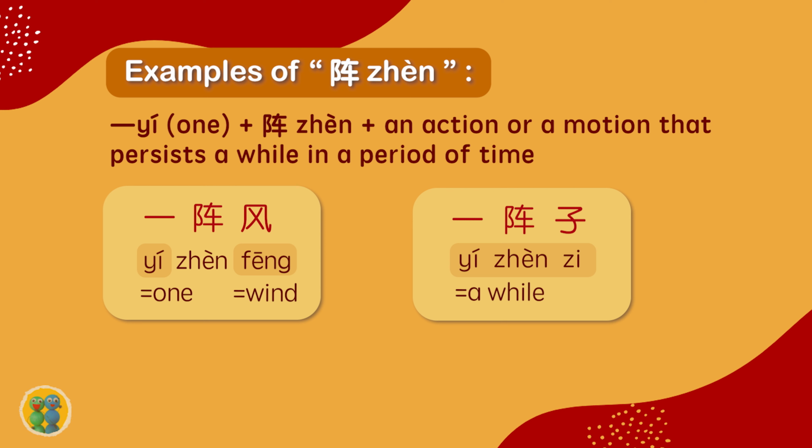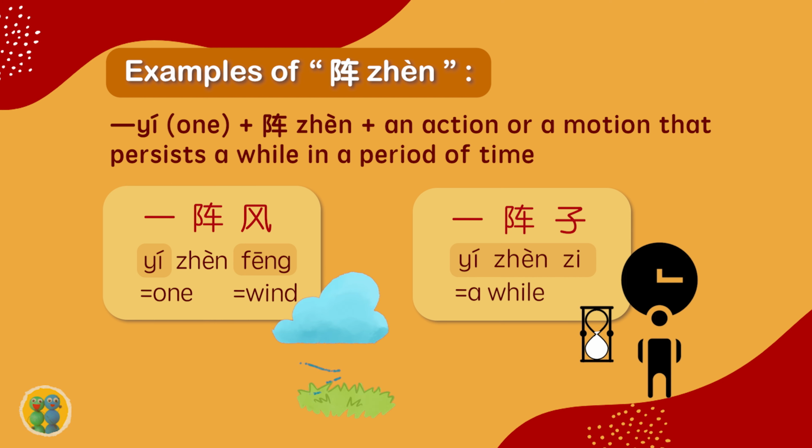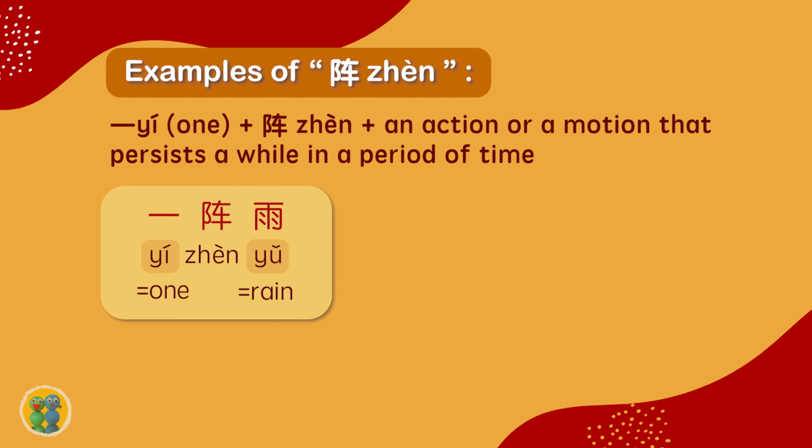Let's see the examples. 一阵风. Feng means wind. 一阵子 means a while. Like if I say I waited for you for a while, then in Chinese we say 我等你等了一阵子了。我等你 means I wait for you. 等了 means already wait. 一阵子了 means already a while. 一阵雨.